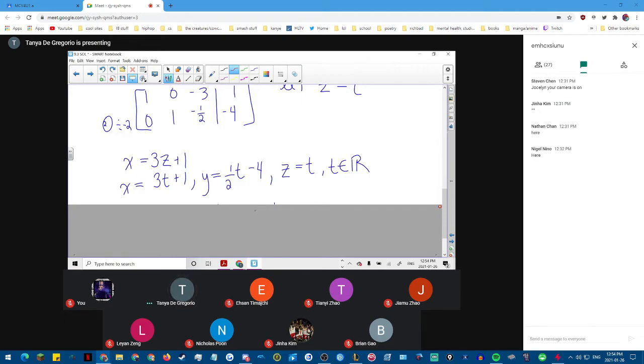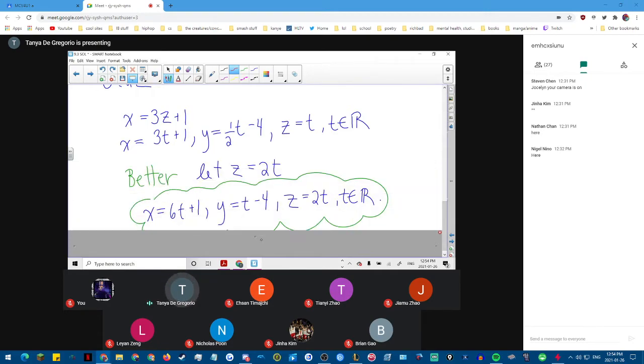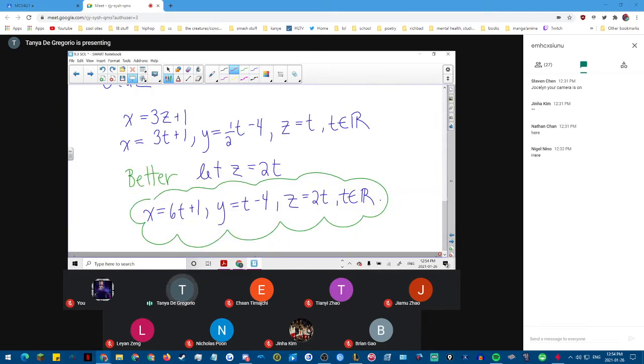What else can we do here? Well, I noticed that I have a fraction. So an even better solution, and you don't have to do this, this is still a valid solution, but a better solution is to make z equal to 2t, so that now you eliminate the fraction. That's more simplified. Are there any questions?